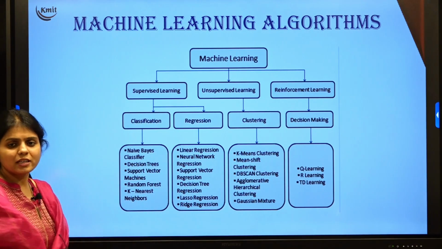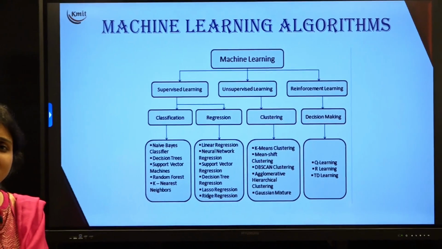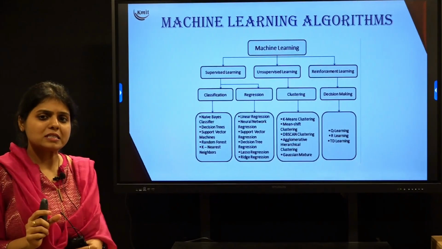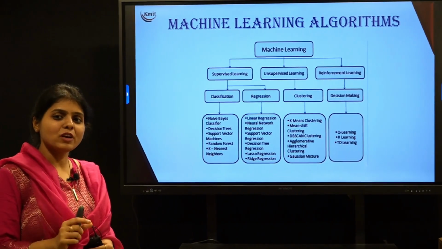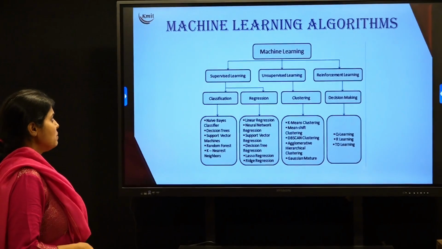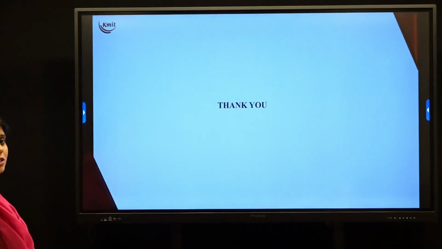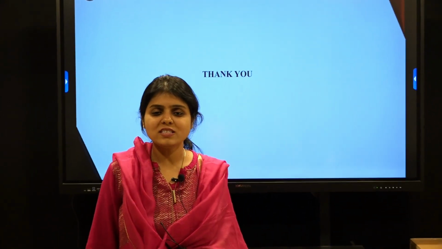Under each category of supervised, unsupervised and reinforcement, we have different machine learning algorithms. One important thing that you have to understand is, under unsupervised we have clustering, under supervised we have regression and classification, and under reinforcement we have decision making. So this is all about machine learning systems: supervised, unsupervised and reinforcement.